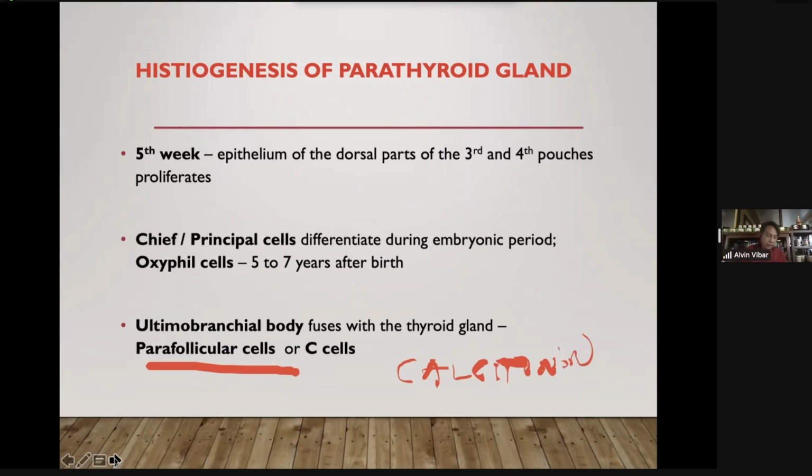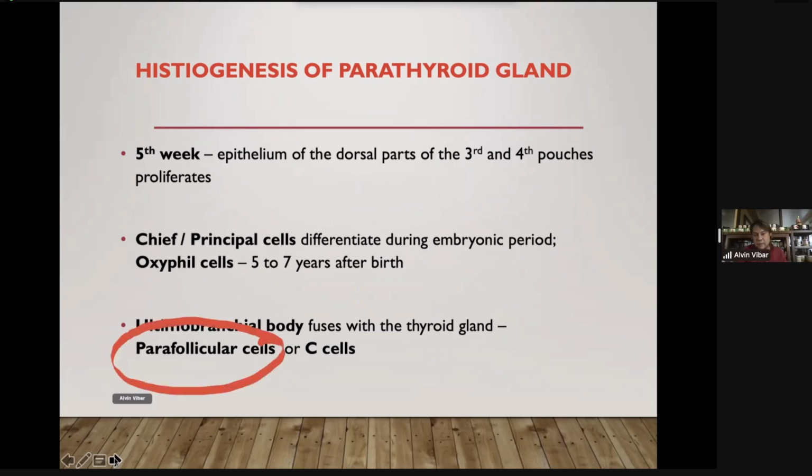Some confusion here. Parafollicular cells are not seen at the parathyroid gland. Parafollicular cells will not secrete parathyroid hormone. What cell will secrete parathyroid hormone? Chief cells. Chief cells, very good. And what cell will secrete calcitonin? Parafollicular cells.